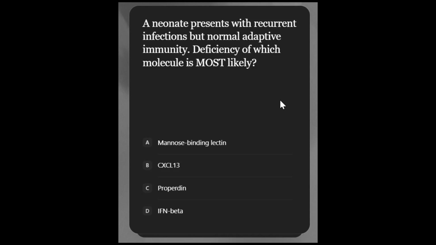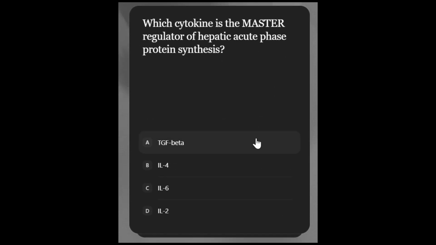It functions in pattern recognition, complement activation via the lectin pathway, and opsonization. So bear in mind: infant plus normal antibodies, think MBL.